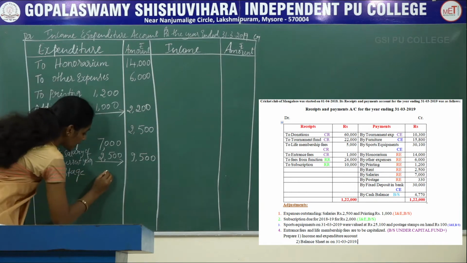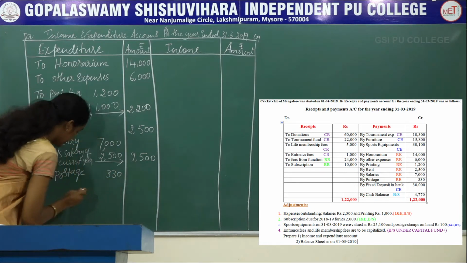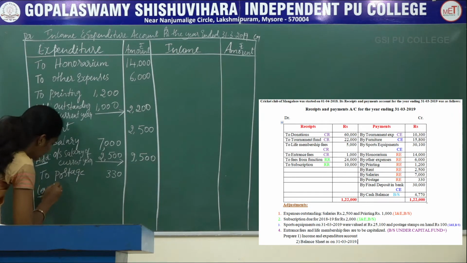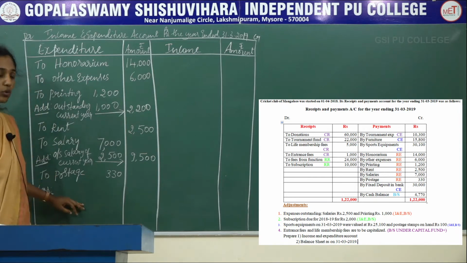The next revenue expenditure is postage. The amount of postage is rupees 330, and at the end of the accounting year it comes to 100. So it is treated as closing stock.